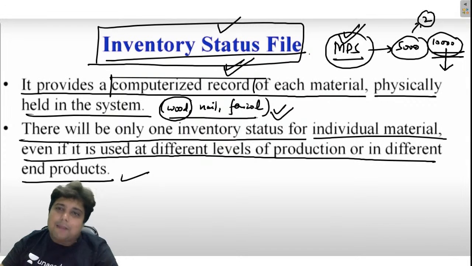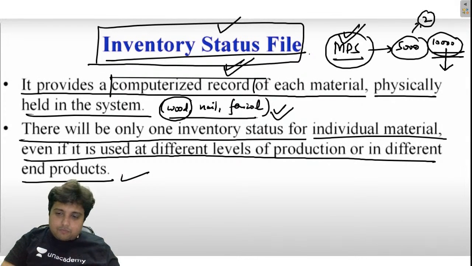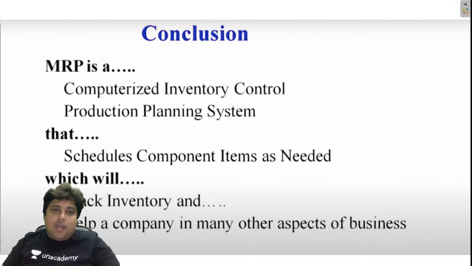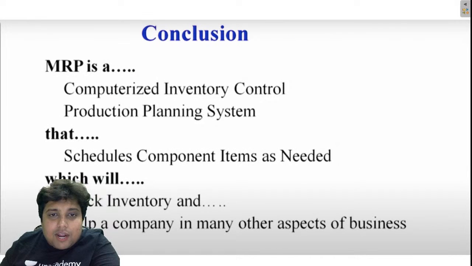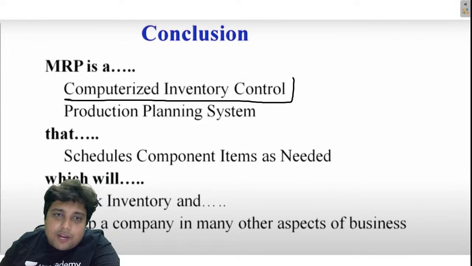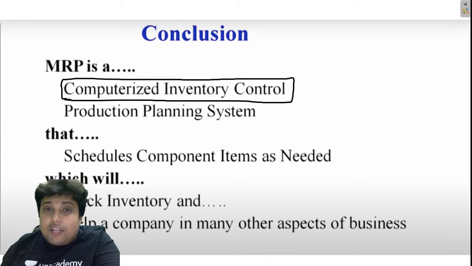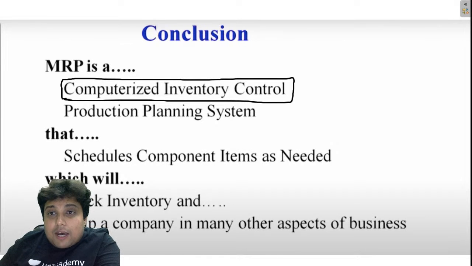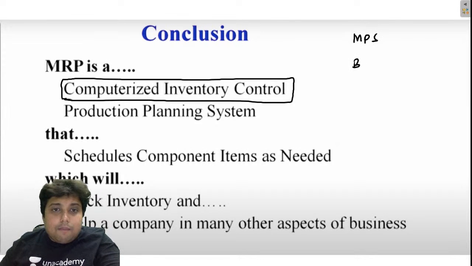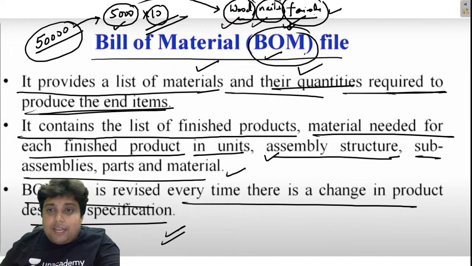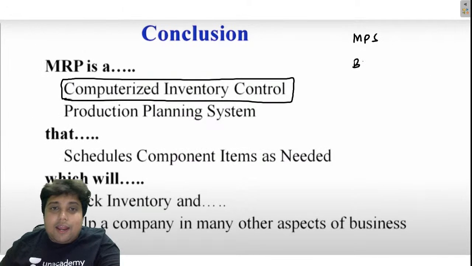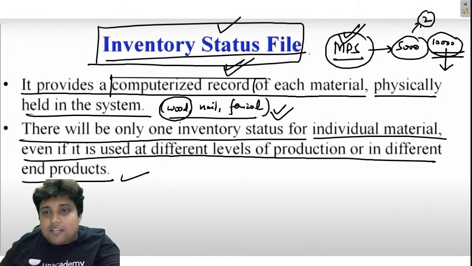So guys, let me sum up the MRP system for you. MRP is a computerized inventory control system, right? Whatever inventory we need, wood, nail, paint, polish, etc., in order to produce a final product, that is the wooden chair, is determined based on the master production schedule, the bill of material, the BOM file, and the last one was the inventory status file.